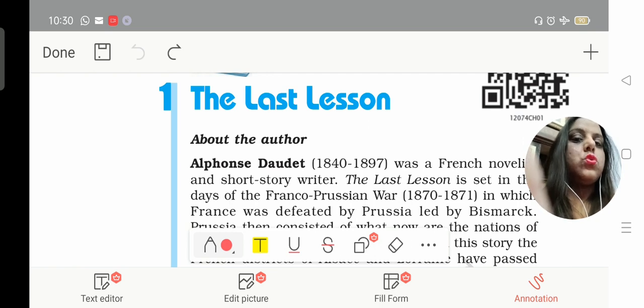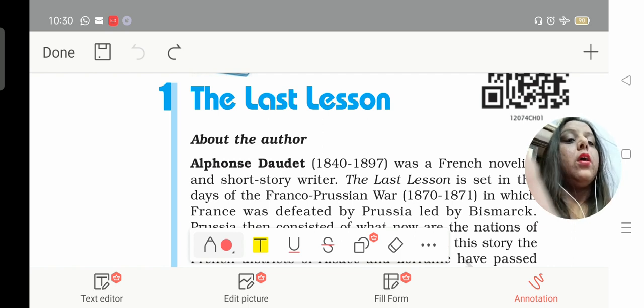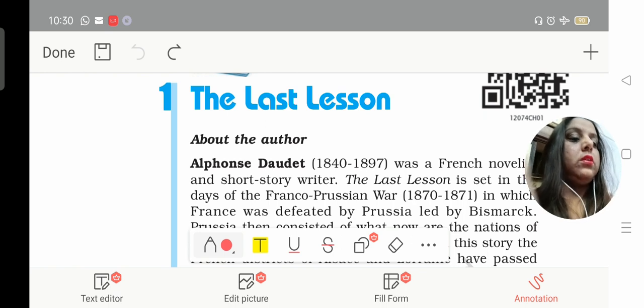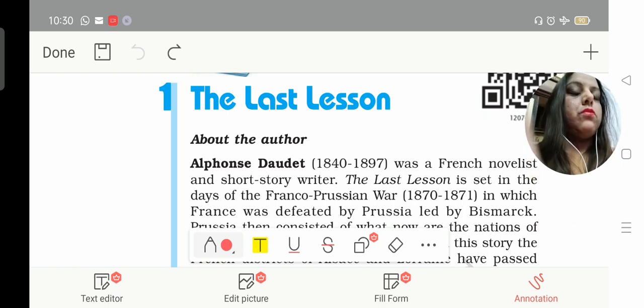So let's try to read about him first and try to understand what this chapter is all about, right? Alphonse Daudet was born in the year 1840 and died in 1897. He was a French novelist and short story writer. The story, you need to understand it deeply.